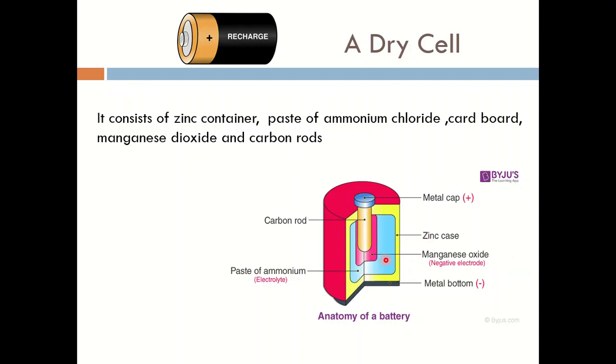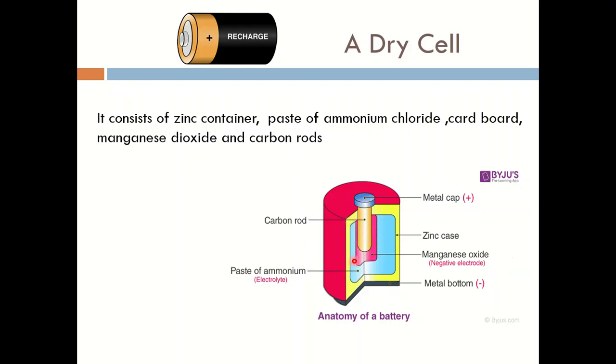Inside the ammonium chloride paste, a cardboard container is present, and inside this cardboard container there is manganese dioxide powder, and a carbon rod is also immersed in it. In this cardboard container there are two items: one is the manganese dioxide powder and the second is the carbon rod.